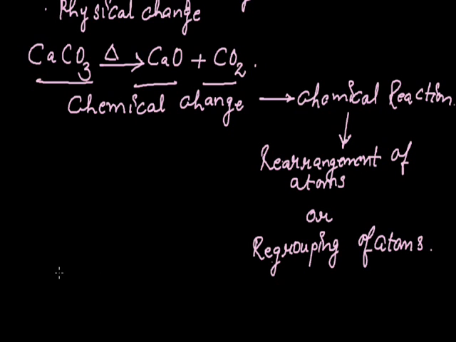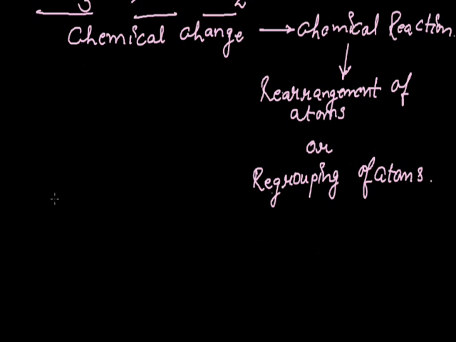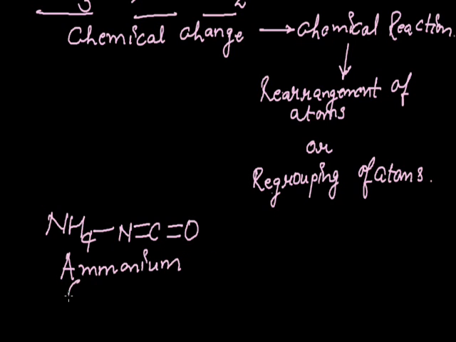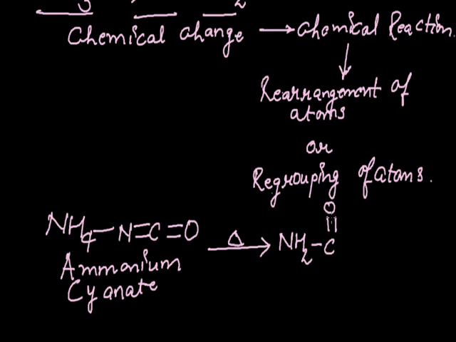Now let us consider another example. Here NH4 N double bond C double bond O. This is ammonium cyanate. The ammonium cyanate on heating undergoes rearrangement to form NH2 C double bond O NH2. This is termed as urea.